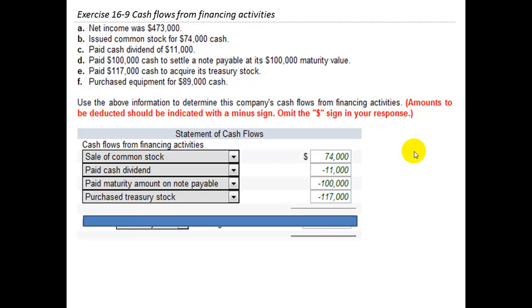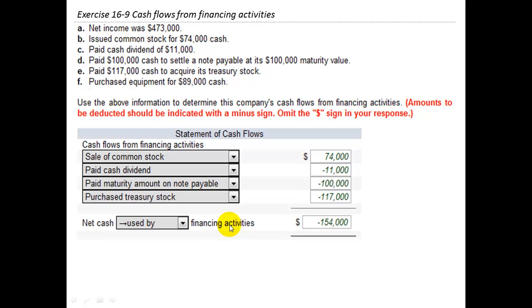Next, we've got purchase of treasury stock. When a company purchases its own stock, it's called treasury stock, and they use it later for other purposes like awarding bonuses to employees. But whenever you purchase this stock, you're basically doing the reverse of what you would do when you sell stock. So if you sold stock and it increased financing activities by $74,000, when you purchase your own stock, a treasury stock purchase, you're going to reduce cash flow from financing activities, in this case by $117,000.